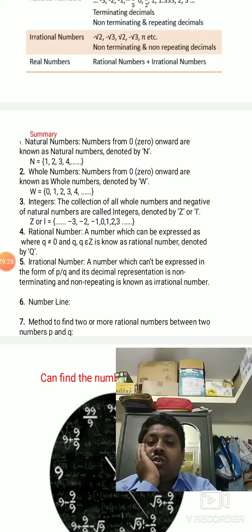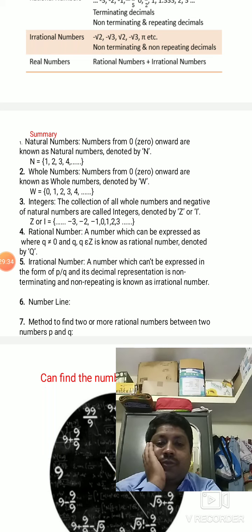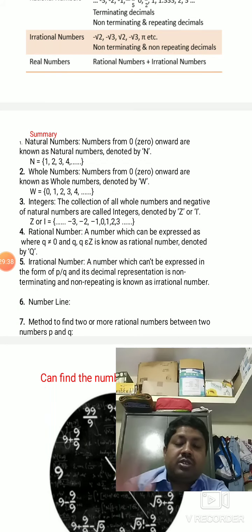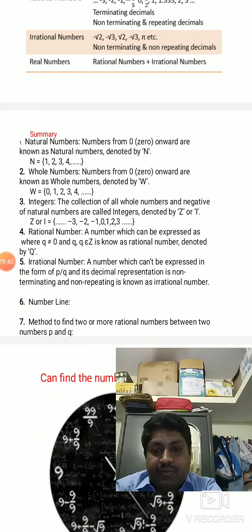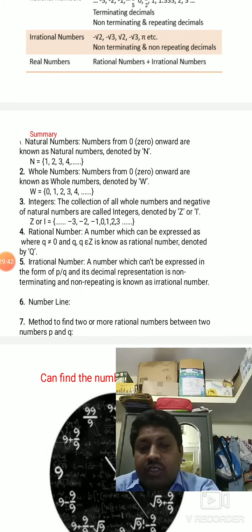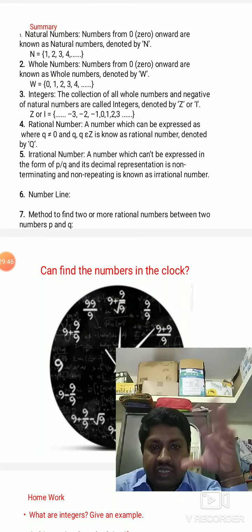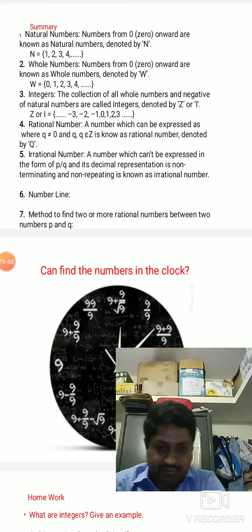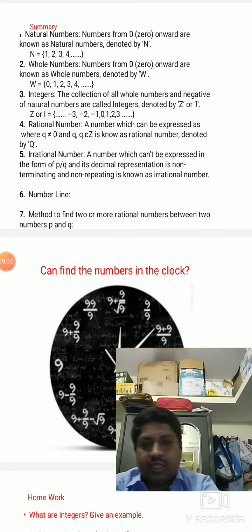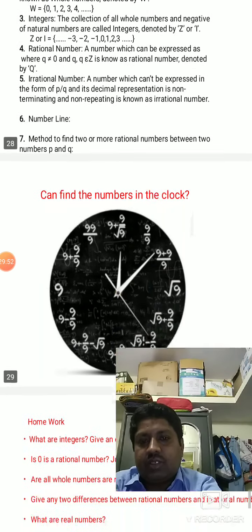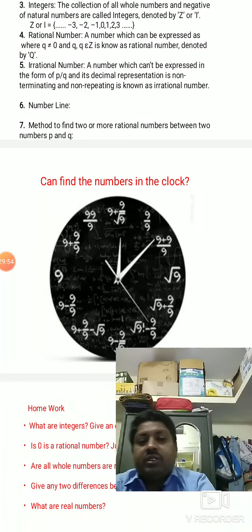Okay, so rational numbers can be expressed in the form of p by q. Irrational number means it cannot be expressed in the form of p by q. So non-terminating, non-repeating decimals are called irrational numbers. Number line, you already know that. Method of finding two rational numbers between the numbers. We will learn how to represent them.